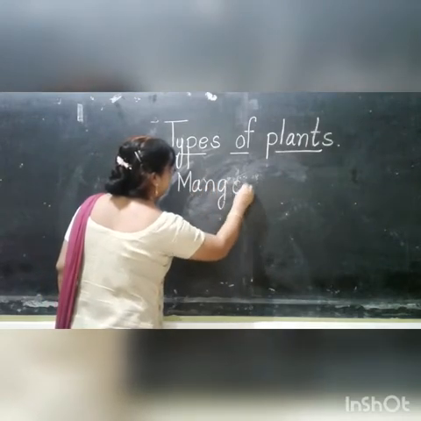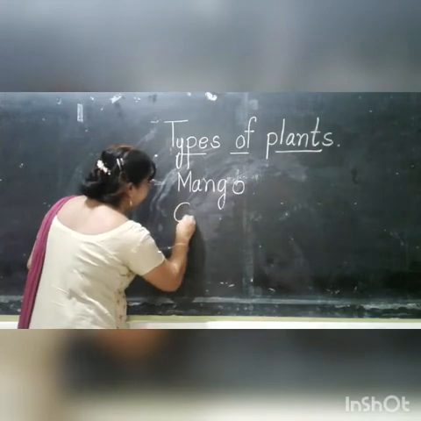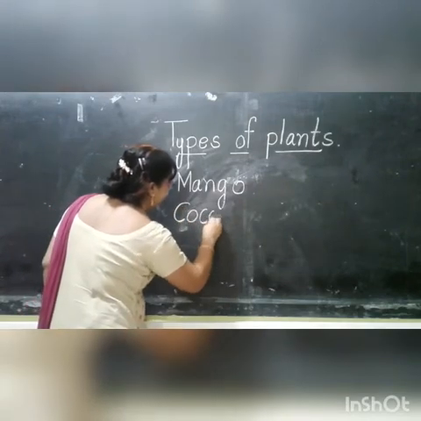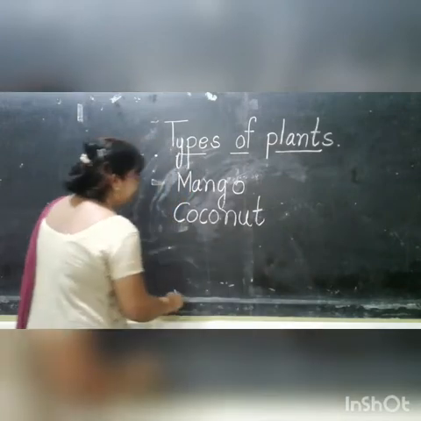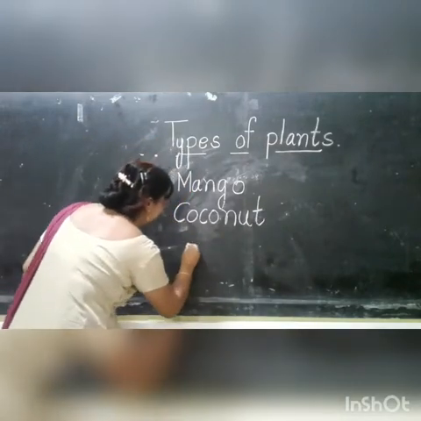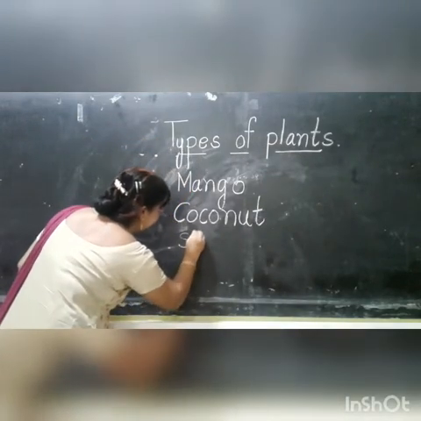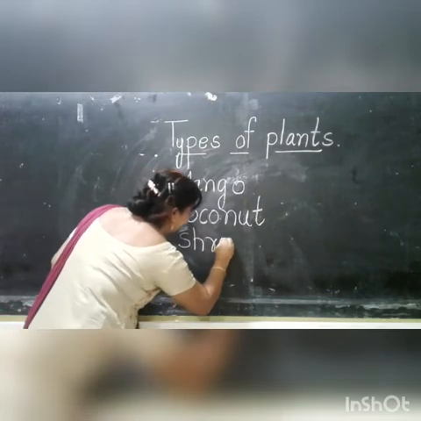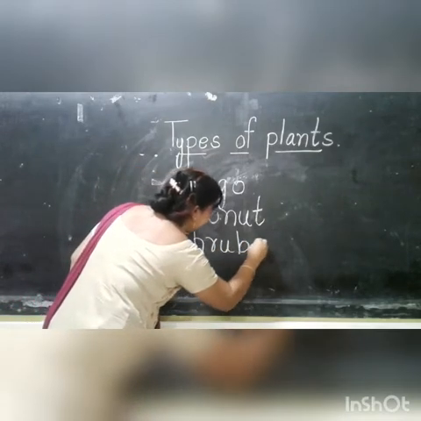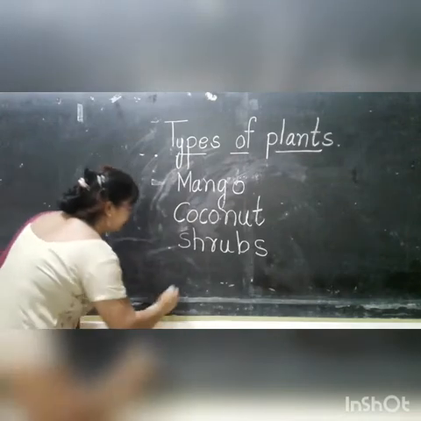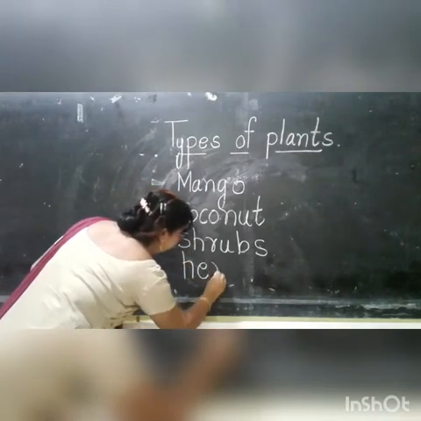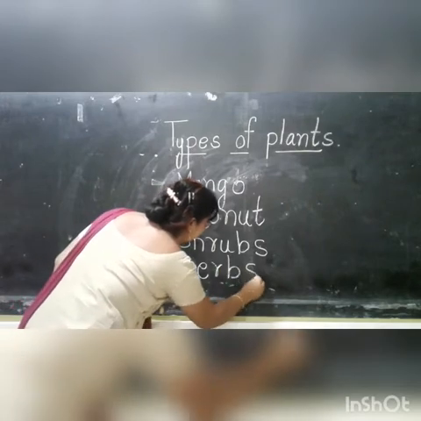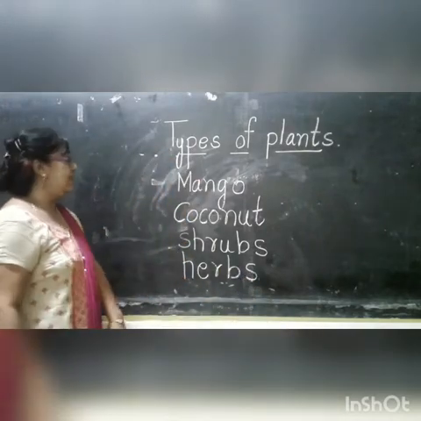M-A-N-G-O, mango. Coconut? C-O-C-O-N-U-T, coconut. Shrubs? S-H-R-U-B-S, shrubs. Herbs? H-E-R-B-S, herbs. Now repeat after me, children.